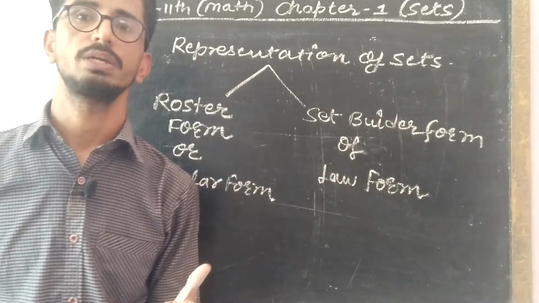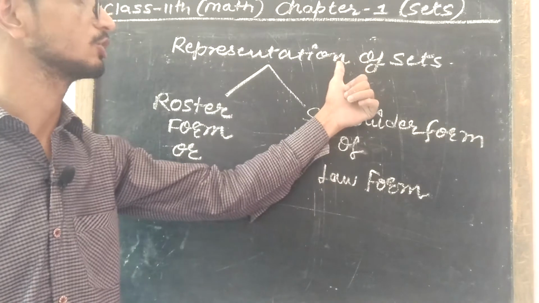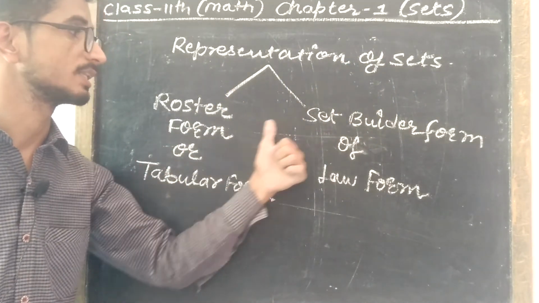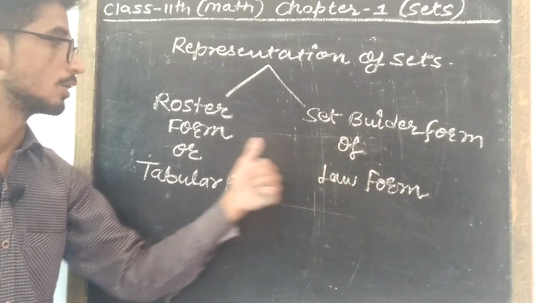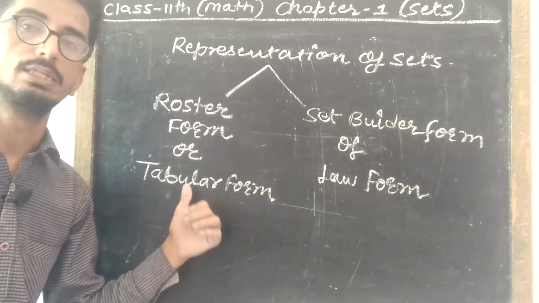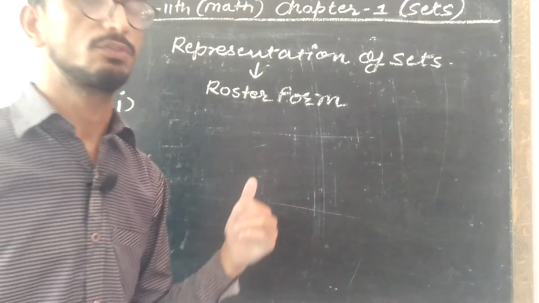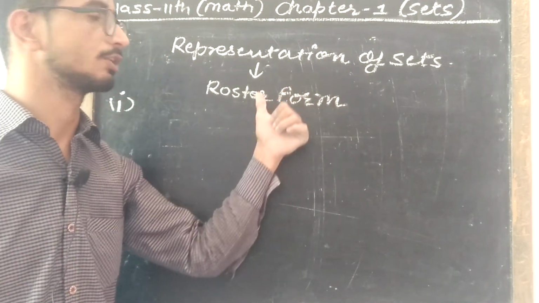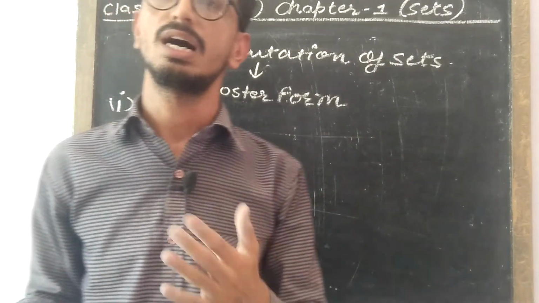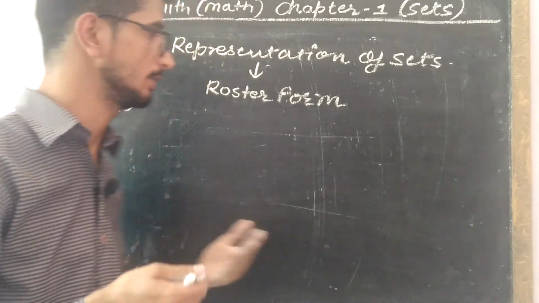Now our further topic is how to represent sets. The representation of a set can be done in two ways. First is roster form and second is set builder form. Roster form we have already discussed in our examples and we will discuss it in detail now. Roster form is also known as the tabular form, in which the data are represented in expanded form, right?